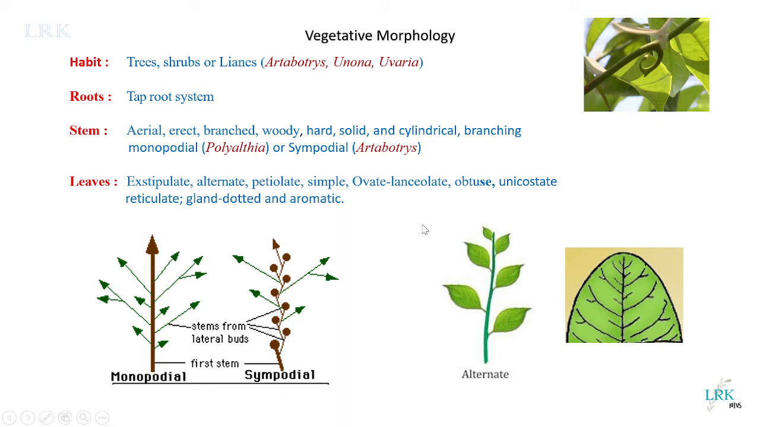These terms you need to understand: monopodial and sympodial. If the stem develops from a single bud, then we call it monopodial branching. But if the terminal bud ends its growth, and again the growth continues by the lateral buds, then such type of branching is called sympodial branching. So both monopodial and sympodial branching are seen in this Annonaceae family.